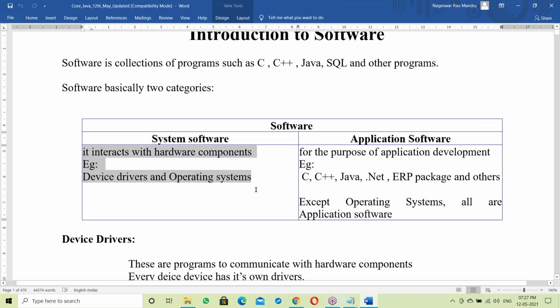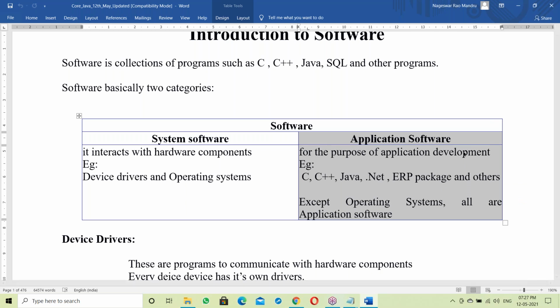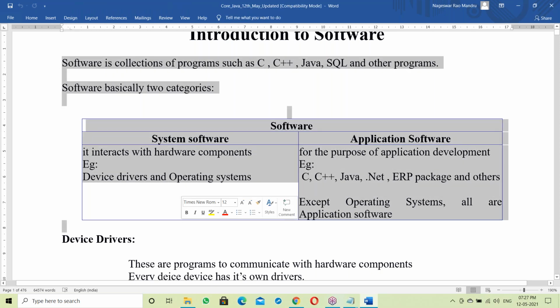System software interacts with hardware components. Examples: device drivers, operating systems. I'll explain the same thing in Notepad also. Application software is for the purpose of application development. Examples: C, C++, Java, .NET, ERP. Except the operating system, all are application software. These points are covered as is.